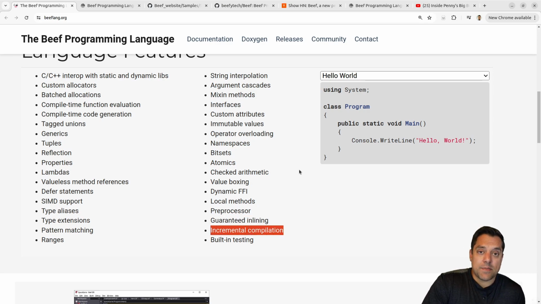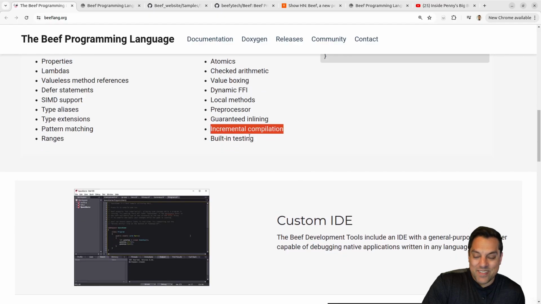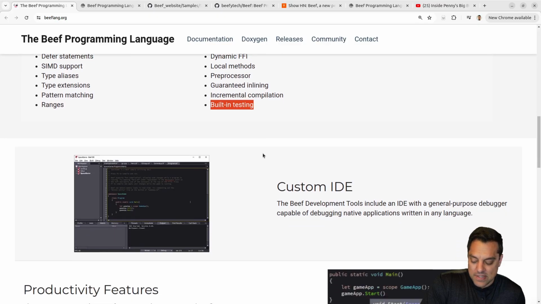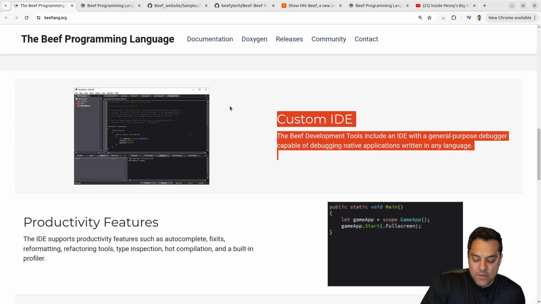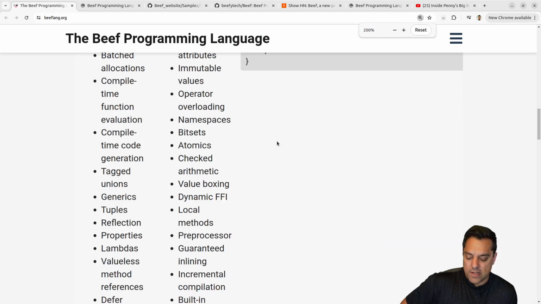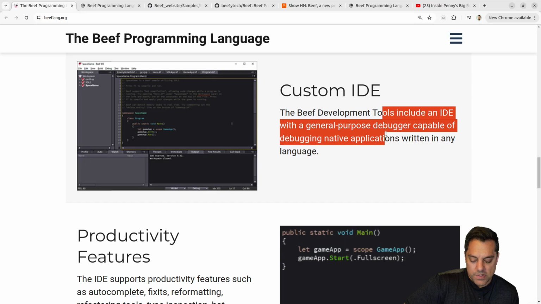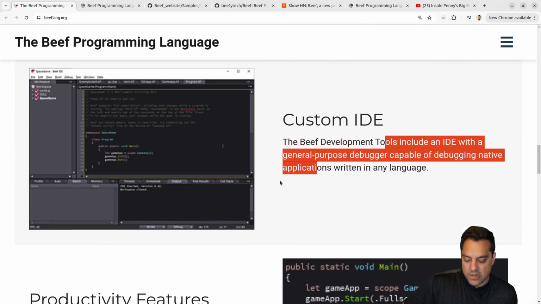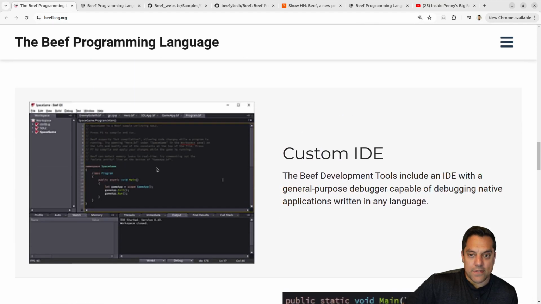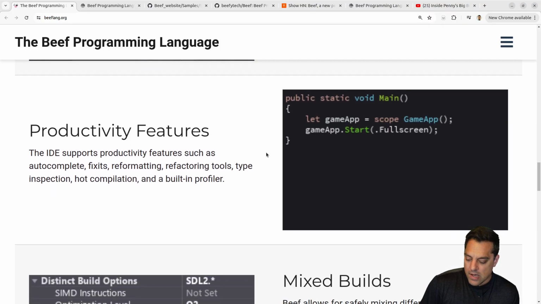Incremental compilation sounds like something super important for game dev stuff because these builds get really big. And built-in testing, I like that. This is something that we've probably never seen on this series. I think that's maybe not 100% true. Maybe there was a supported IDE here. Let's zoom in on this here. There's a custom IDE here. That's really cool with a general purpose debugger. I wonder if the debugger too was built from scratch. So I'm already intrigued by this. I like to have an official debugger with a language if I'm building something from source here. Really, really cool. Let's see. So the IDE itself has fixits.